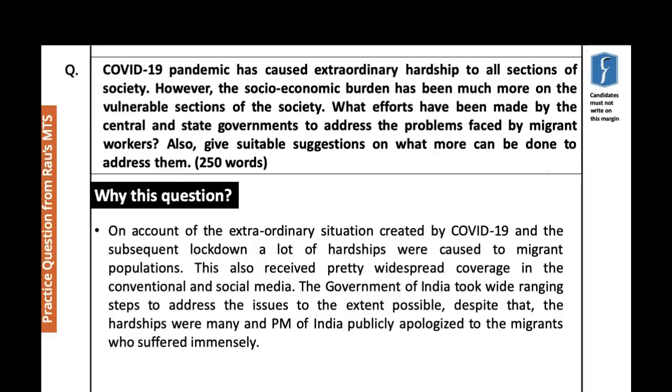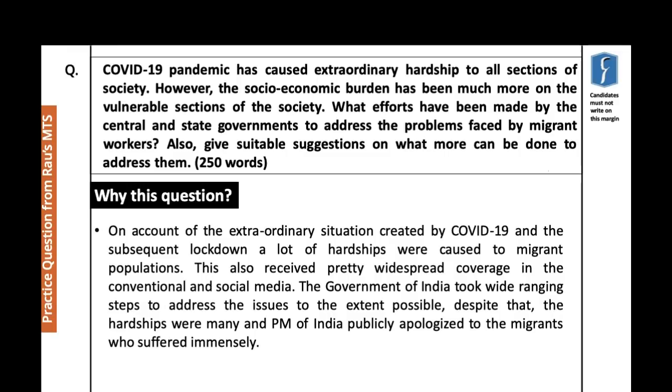Now, why this question? Why have we framed this question right now? On account of the extraordinary situation that COVID-19 has created in the current scenario, as we are all aware, extraordinary hardships have been caused to the migrant populations. We've seen all about that, covered in the news media, both conventional and social media. And there's been a lot of criticism as well.